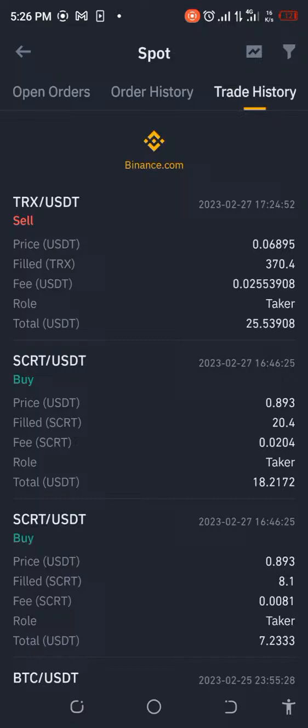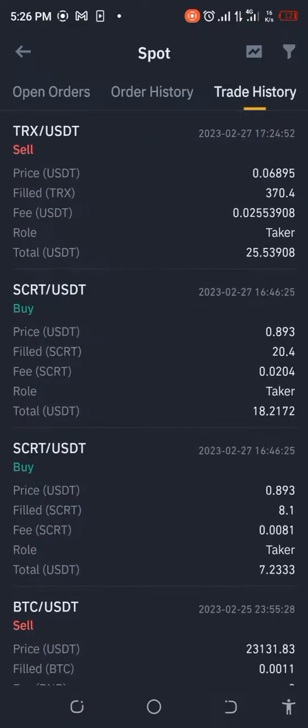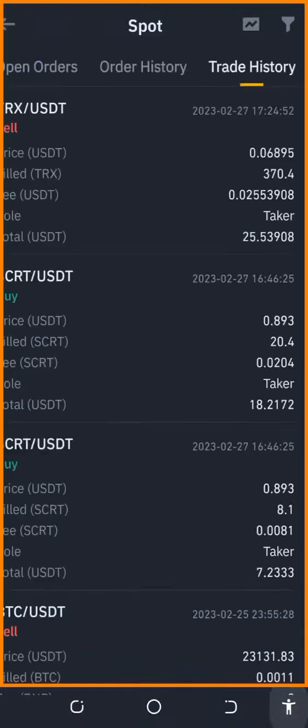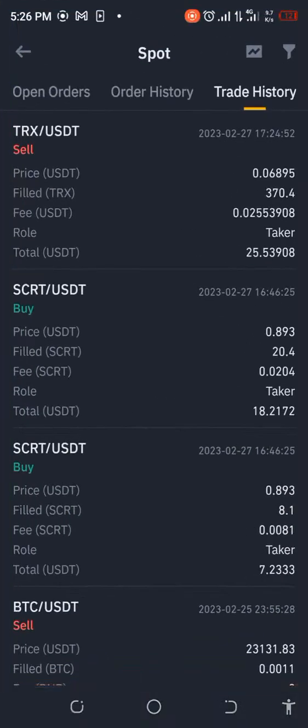So the trade history, it's sold in two parts. It bought in two parts. We have 18.2 and we have 7.2. So if you add everything together, that's like 25.44, something in that range, 25.44.